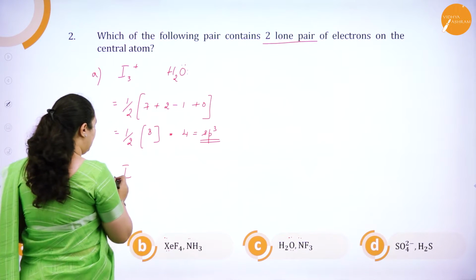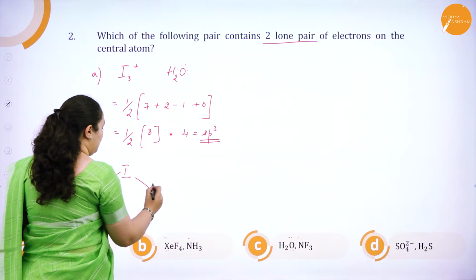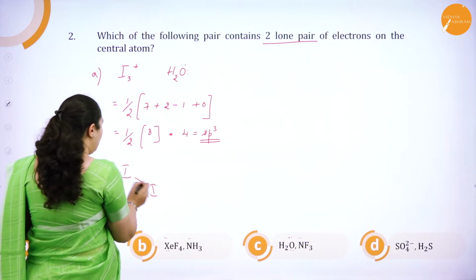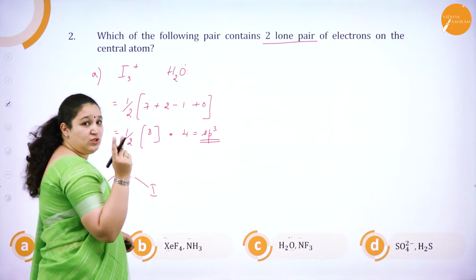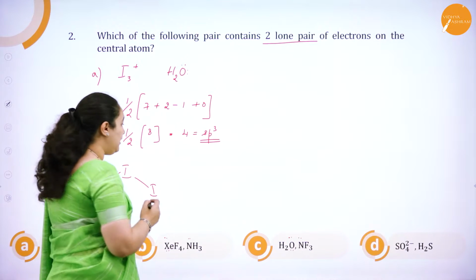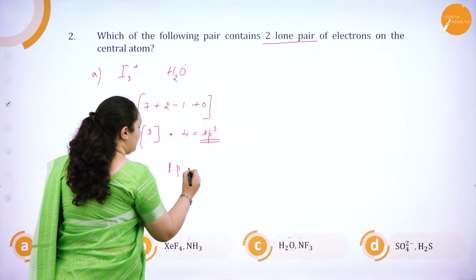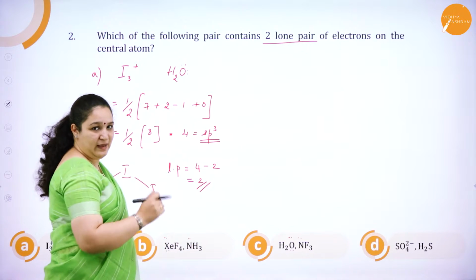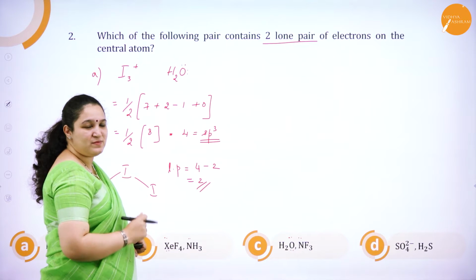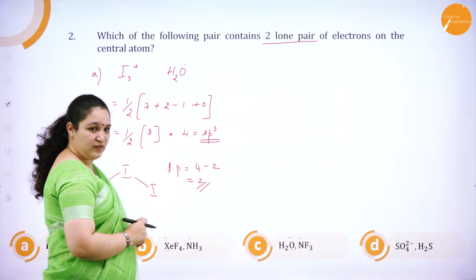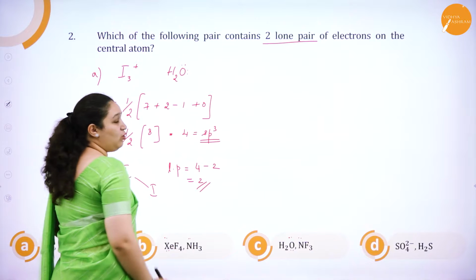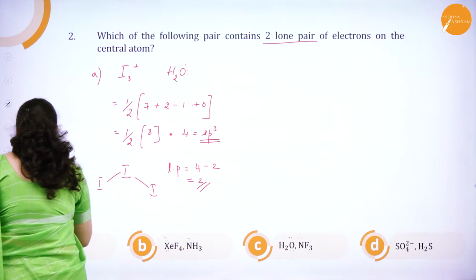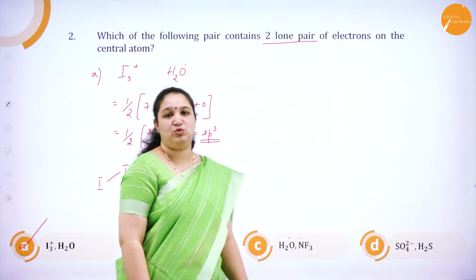So I have got total I3. It's like this. It's supposed to be this way, correct? So here I have got only 2. That means the other 2 have lone pairs of electrons. So the number of lone pairs of electrons is 4 minus 2, that is 2. 4 hybridized orbitals, only 2 atoms are there around the central atom, correct? So 4 minus 2, 2 lone pairs of electrons should be there. So I've already got my answer, that is I3 plus with H2O.